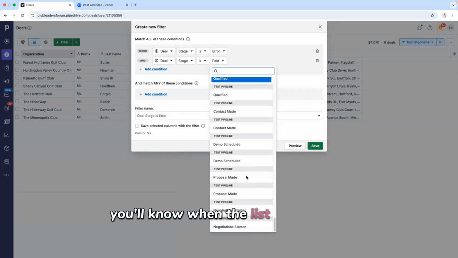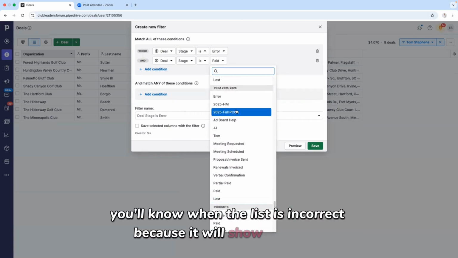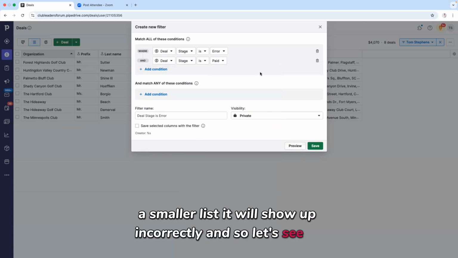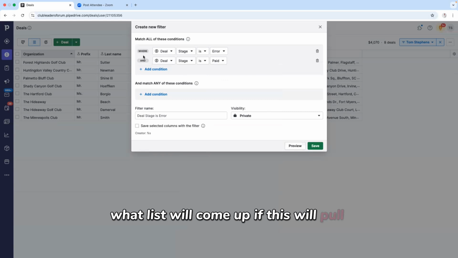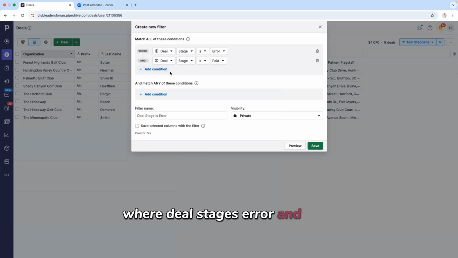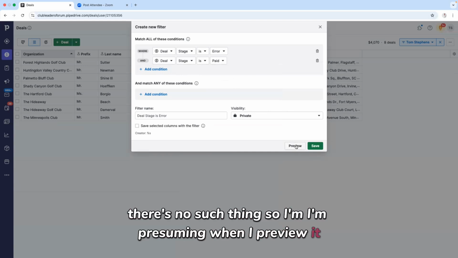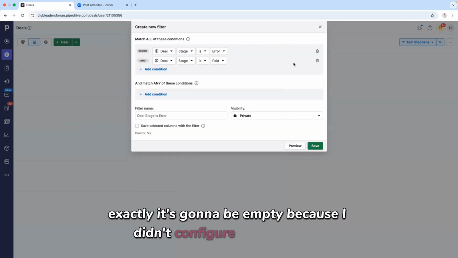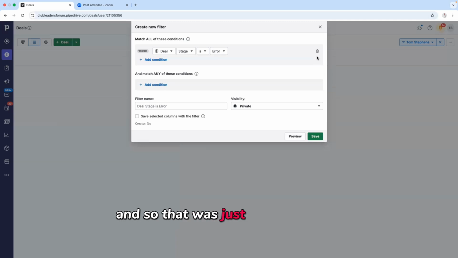you'll know when the list is incorrect because it will show up as a smaller list. It will show up incorrectly. And so let's see what list will come up. It says match all of these conditions where deal stage is error and deal stage is paid. There's no such thing. So I'm presuming when I preview it, it's going to be empty. Exactly. It's going to be empty because I didn't configure that correctly. And so that was just an example of knowing that you have the correct list or not.